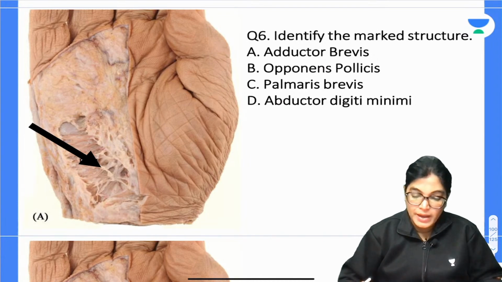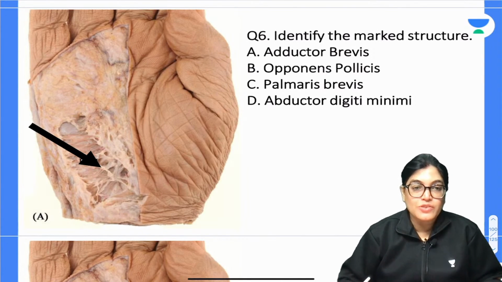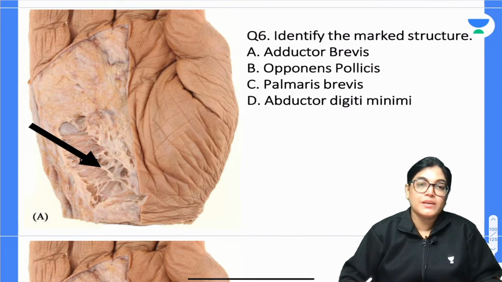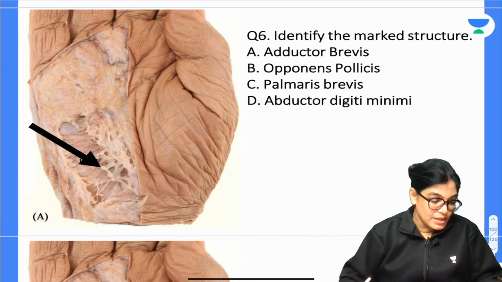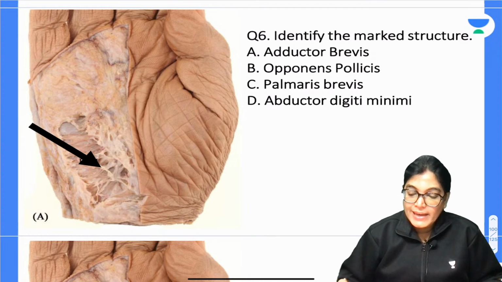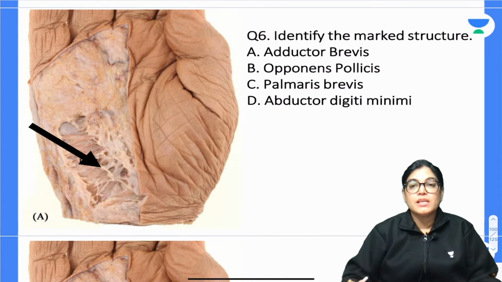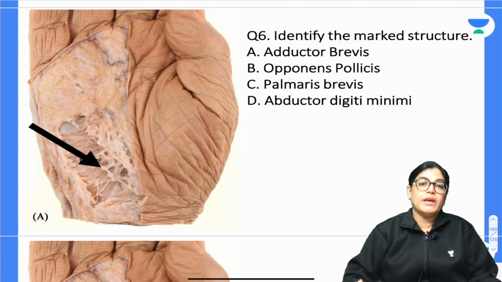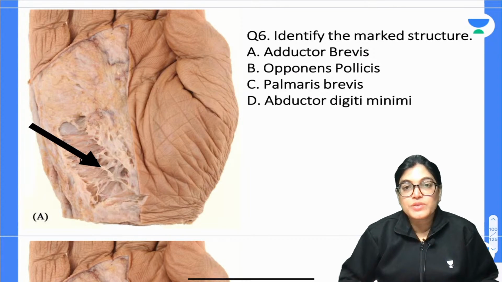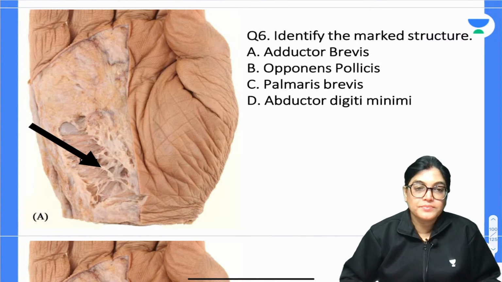Question number 6. Identify the marked structure. Can you see the arrow marked structure here, my dear aspirants? Identify the marked structure. Which muscle is this? Adductor brevis muscle, palmaris brevis, opponens pollicis, abductor digiti minimi. Which muscle is this?